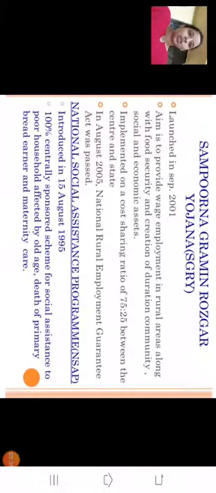In August 2005, the National Rural Employment Guarantee Act was passed, implemented on a cost sharing ratio of 75 to 25 between the center and the state. Most of the people in village areas engage in agriculture, we know that, but they don't get their wages every day. So this yojana was for the people, so that they should at least earn some amount on an everyday basis to feed their family. That was the main motive of the government.